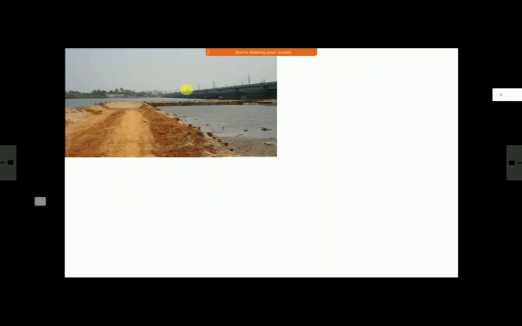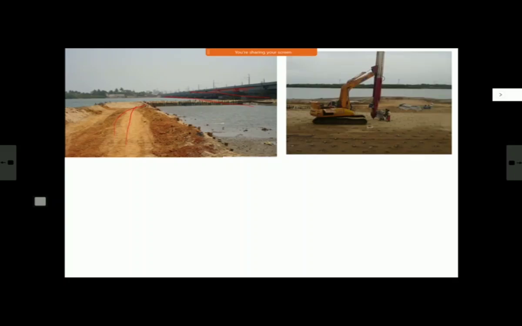This is how this site was. This is the existing two lines, and this is of course the pathway for reaching there. And here the third and fourth line were being made. You can see here, this is the reclaimed area, and this is the creek. These are PVDs. You can see PVD here. This PVD work has been done.